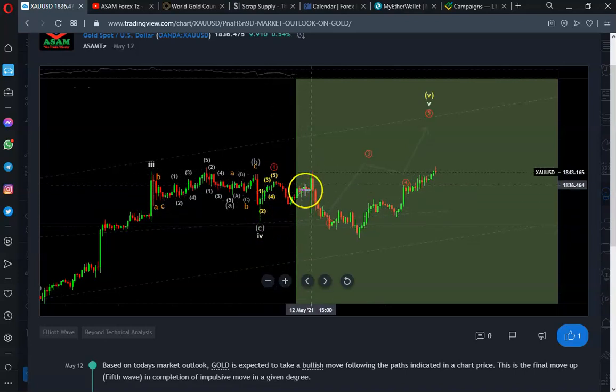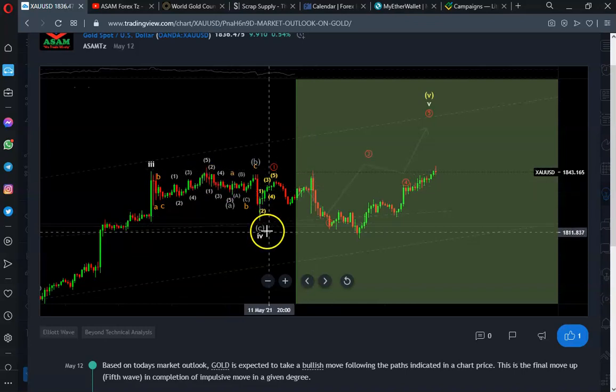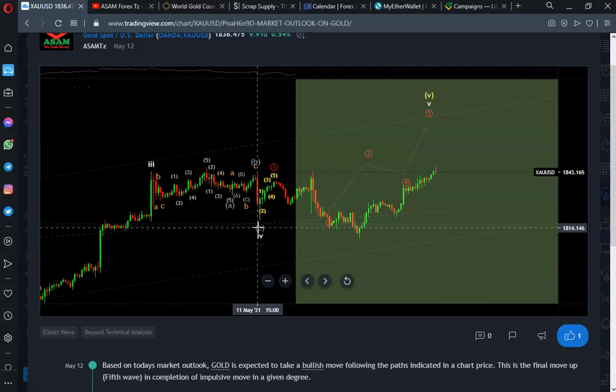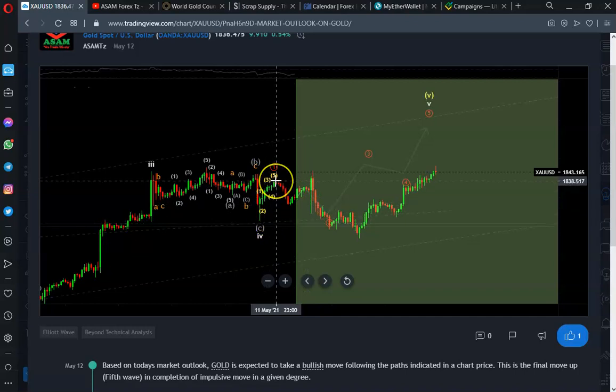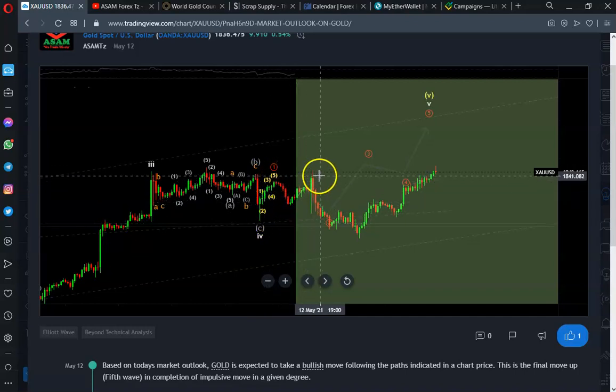Now this A, B, C to the top was just an intersection between two corrective structures. This was a link between two corrective structures. Now the first corrective structure ended there with C. Then after having the ABC to the top, this was a flat actually. It was a zigzag because it has got five waves in the first wave, then it has got five on the last one. So this was not a flat, it was a zigzag.